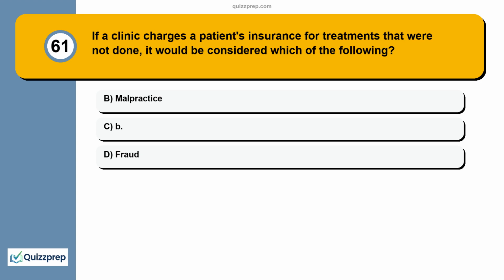Question 61. If a clinic charges a patient's insurance for treatments that were not done, it would be considered which of the following? A. Malpractice. B. Fraud. C.